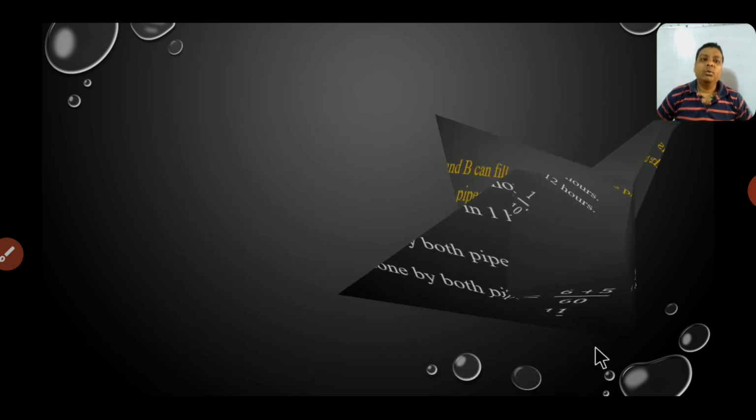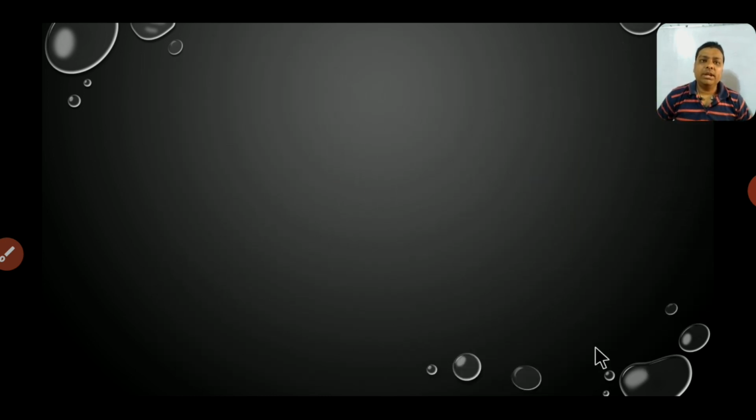So the rest part of the tank will be 1 minus 11 by 12. It means 12 minus 11, that is 1 by 12 part is still left to fill. And this part we have to fill by B, because A has already been closed.